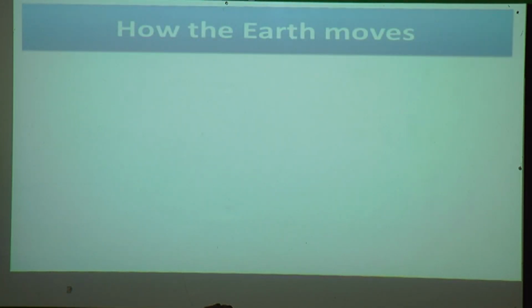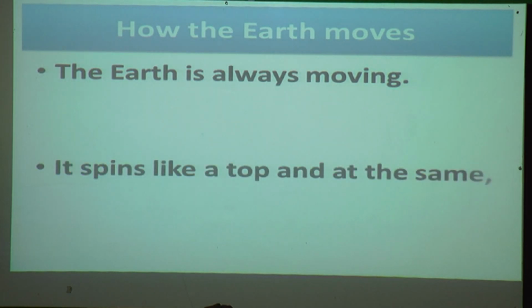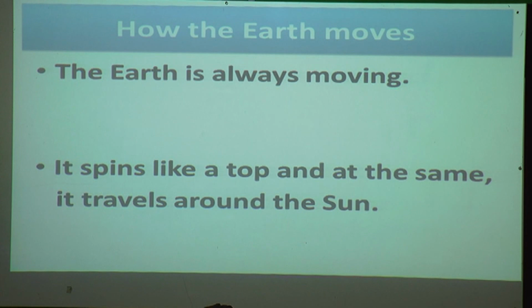Now we'll see how the earth moves. The earth is always a moving planet. It spins like a top and at the same time it travels around the sun.